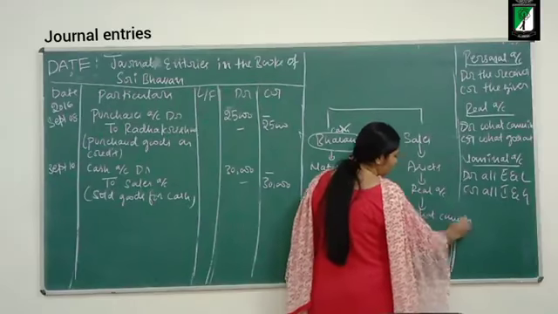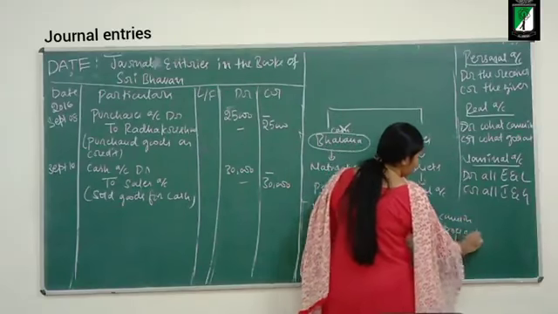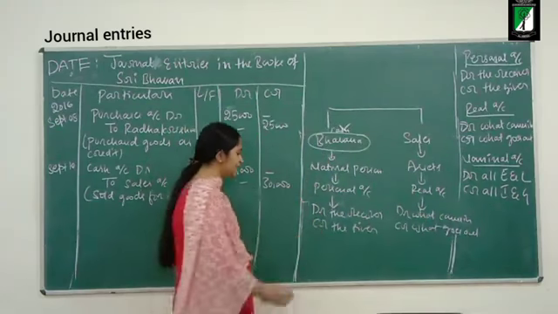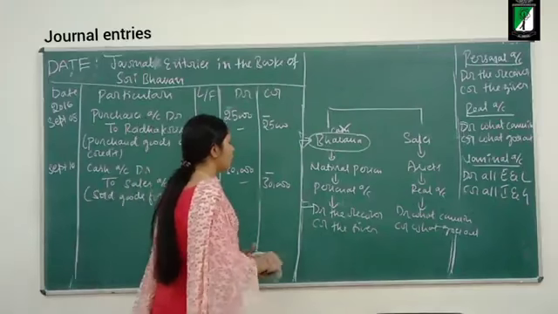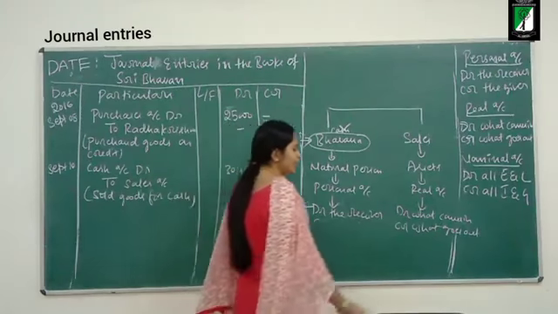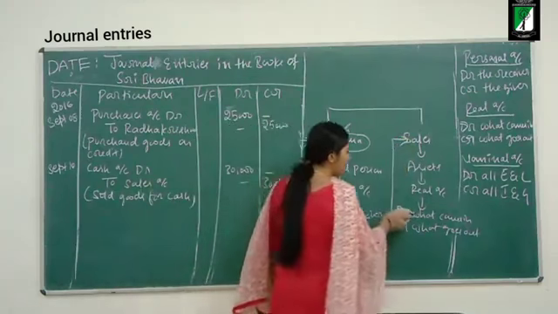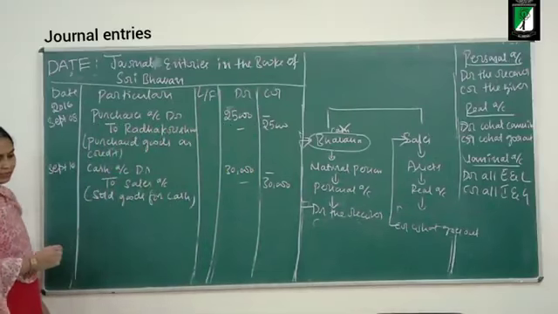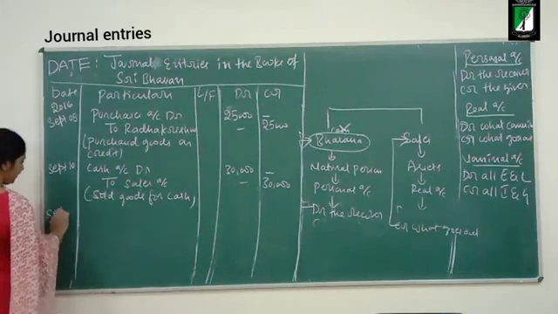Credit what goes out. Now apply the rule. Bhavana, is she the receiver of goods or the giver? She is the receiver, so I will debit Bhavana's account. The sale, is it going out or coming in? It is going out, so I will credit sales. What is the date of the transaction? September 15th.